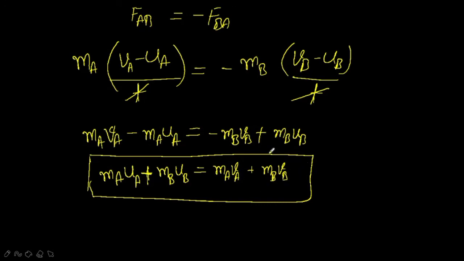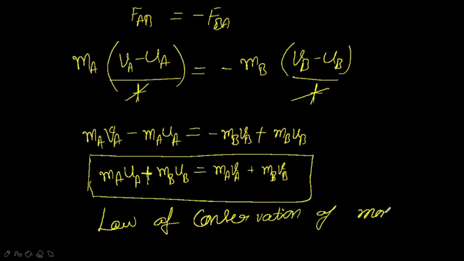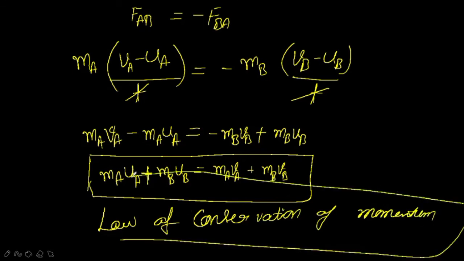I will repeat again: the sum of momenta of the two objects before collision is equal to the sum of momenta of the two objects after collision, when there are no external unbalanced forces acting on them. So this is known as the law of conservation of momentum. This will be the important statement for your exam.